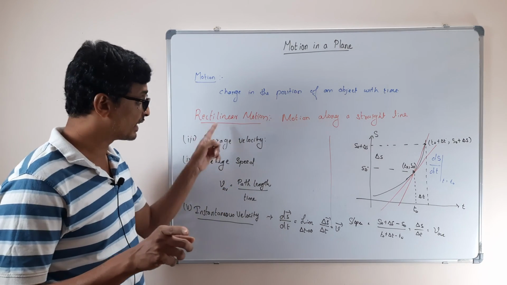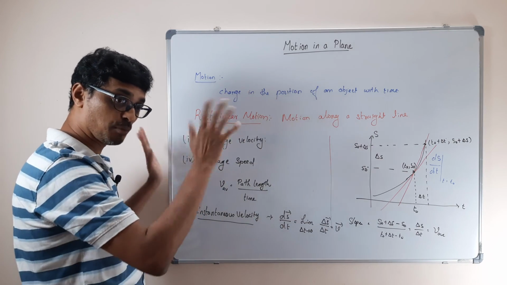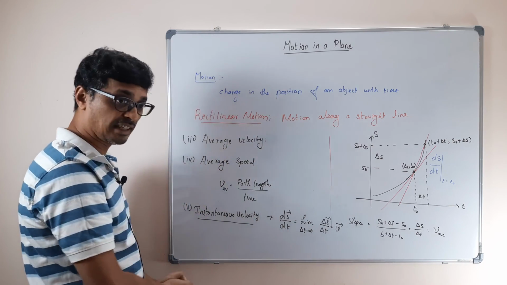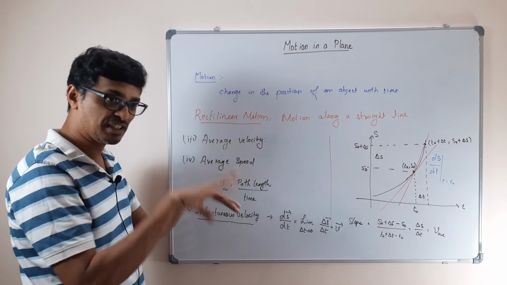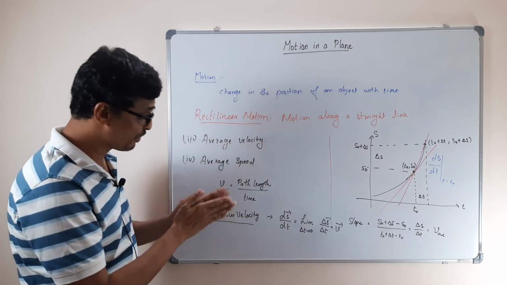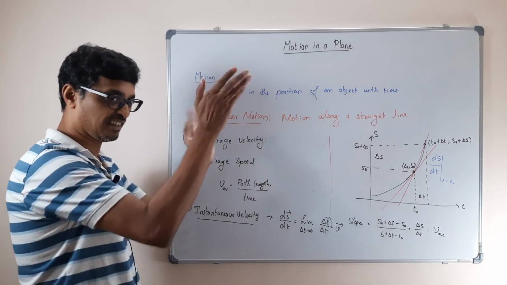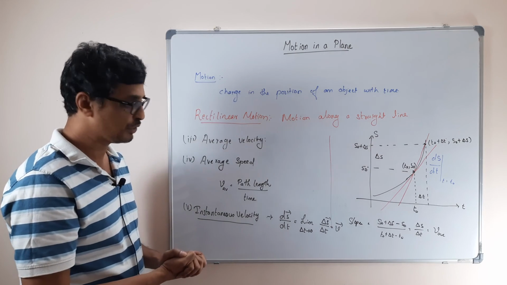Till now we are dealing with the motion of an object in one dimension, that is rectilinear motion. First we will derive all the equations of motion in the rectilinear case, and then we will come to motion in a plane. That's why we will maintain the vector symbol, so it will be easier for us to connect to motion in a plane.